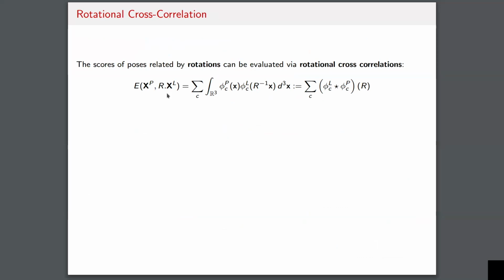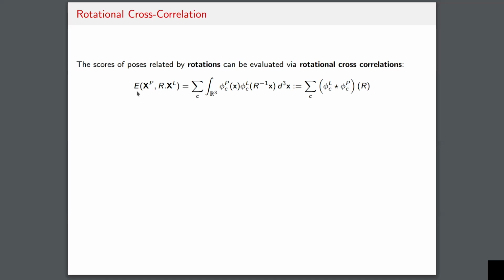And this is maybe a little bit less well known than the translational Fourier transform, but it's a body of literature that has been leveraged in many disparate fields, including crystallographic alignment of electron densities, as well as cross correlations of signals on the sphere, which is important in astrophysics, for example. So none of the math here is new, but I'm just going to present it again because I think the application here is pretty interesting and maybe a little less familiar than the translational case.